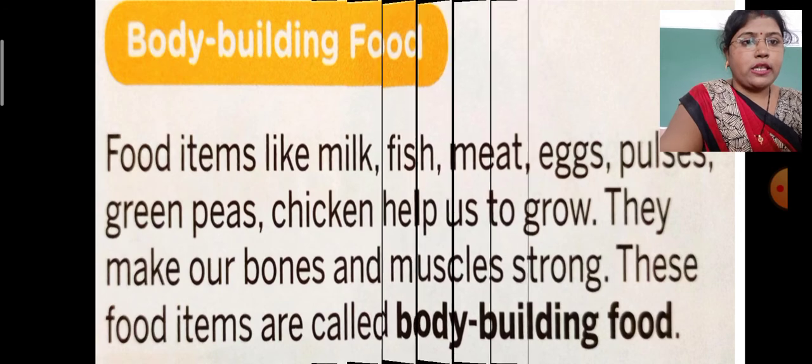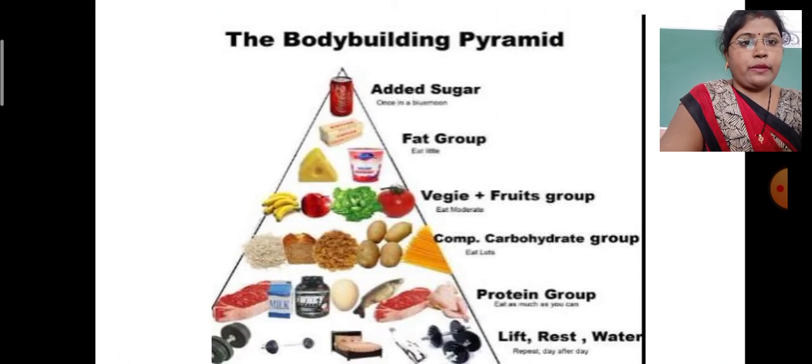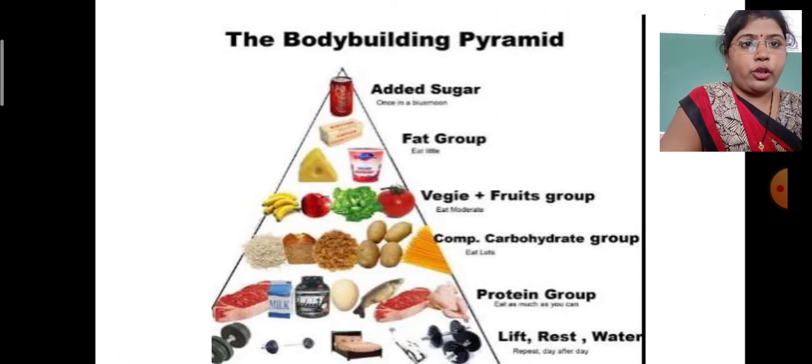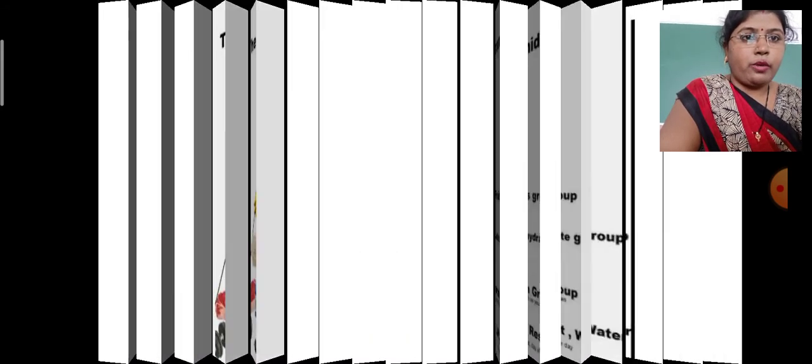Okay children, so see, there is one picture in front of you on your screen. The body building pyramid is here. All the food items are shown in a pyramid. Added sugar is there, the fat group is there, the veggie and fruits group is there, the carbohydrate group is there, the protein group is there, and rest and water are there. So this is the bodybuilding pyramid.